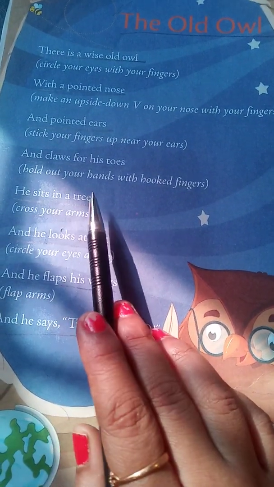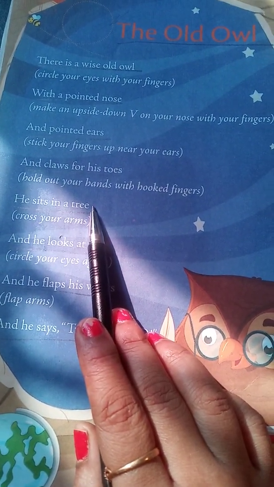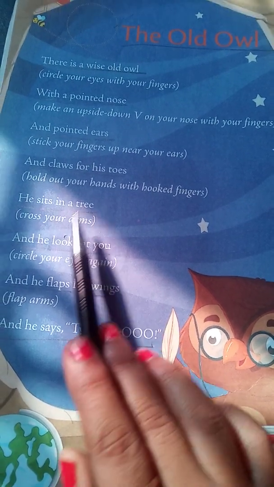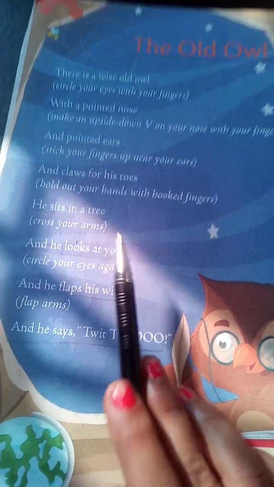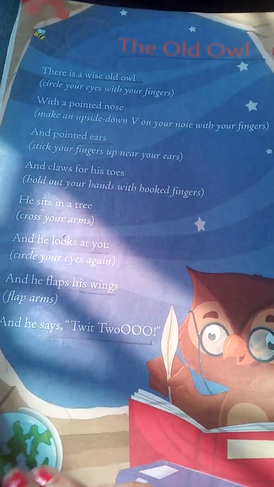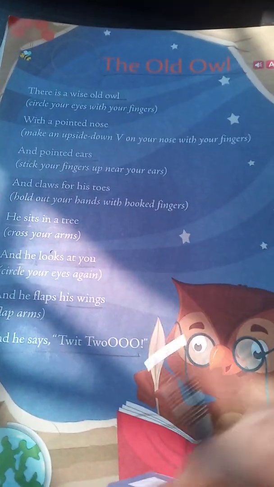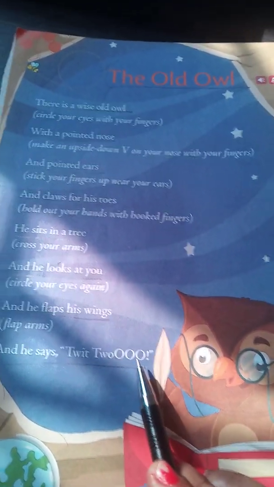He sits in a tree. Where he used to sit? He used to sit in a tree. And he looks at you. And he looks at us. And he flaps his wings, means doing like this with his wings. And what he says? Tweet too.